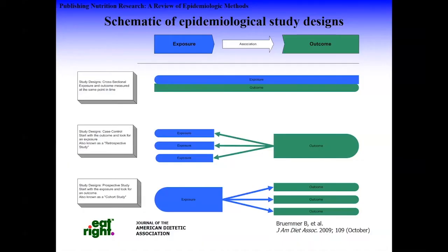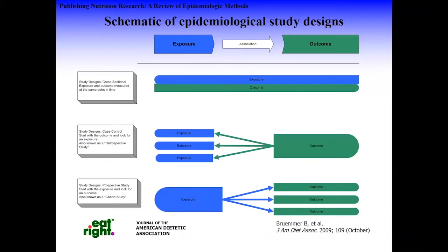So this is just to give you a different schematic of epidemiological study designs. It puts it a little bit more in a pictorial sense of what the different designs look at. The first one is really a cross-sectional design where the exposure and outcome are measured at the same time. The only answer you can get out of this kind of study is an association, that is, are these two related to each other.